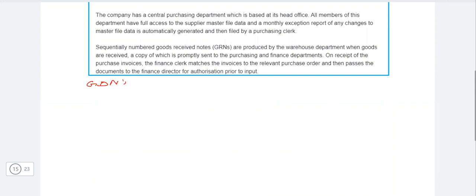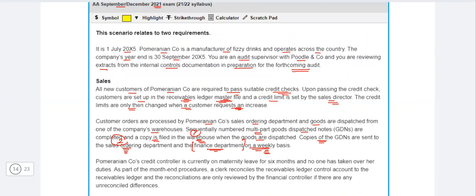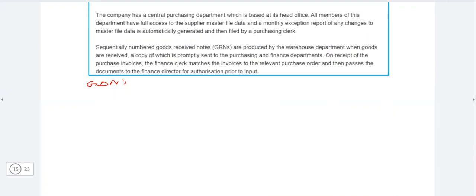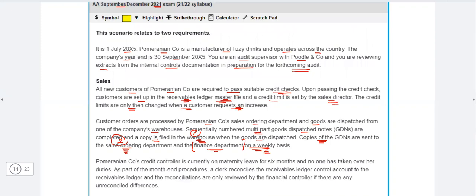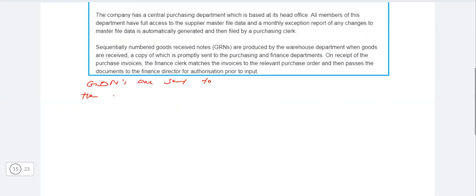Goods dispatch notes are sent to the ordering department and finance department on a weekly basis.